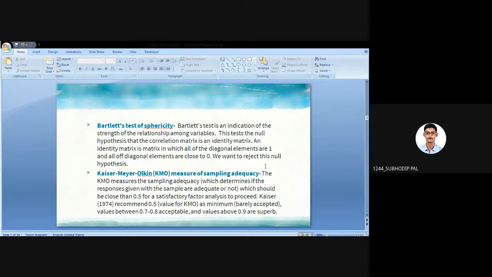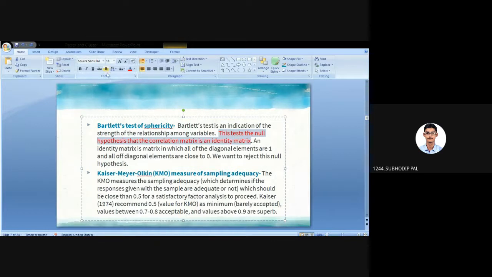So what is Bartlett's test of sphericity? We run the factor analysis in the system, and what is written here is that Bartlett's test is an indication of the strength of relationship among the variables. So it will indicate the strength of relationship among the variables we are taking into consideration for factor analysis. You need to remember this: the null hypothesis is that the correlation matrix is an identity matrix.